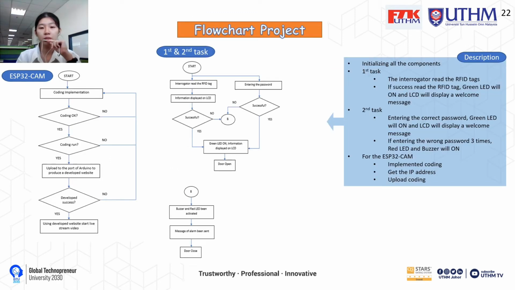Flowchart of the project. First, initializing all the components. For the first task, the reader reads the RFID tag. If successfully read, the green LED and LCD will be on. For the second task, entering the correct password, the green LED will be on and the LCD will display a welcome message. If the wrong password is entered 3 times, the red LED and the buzzer will be activated.